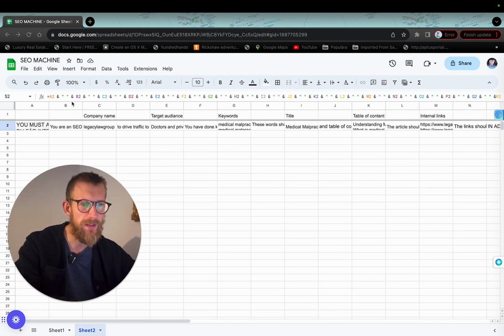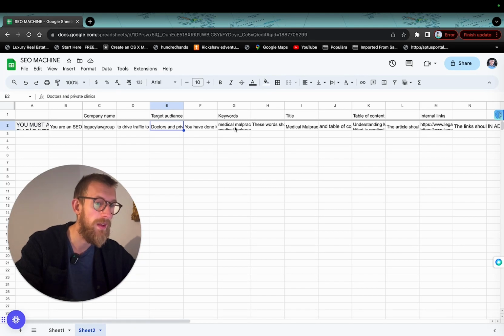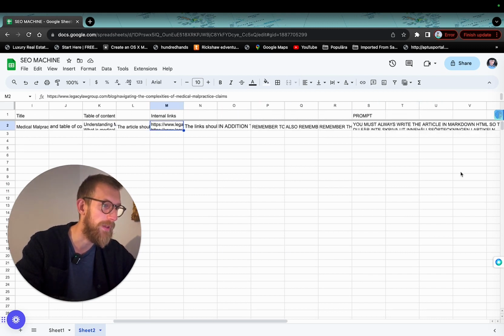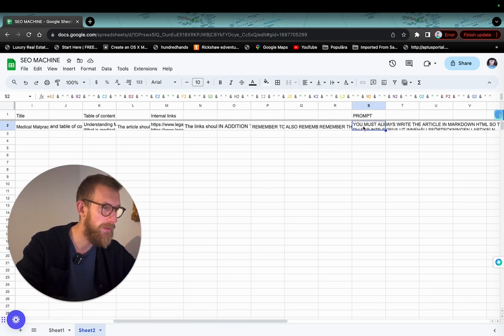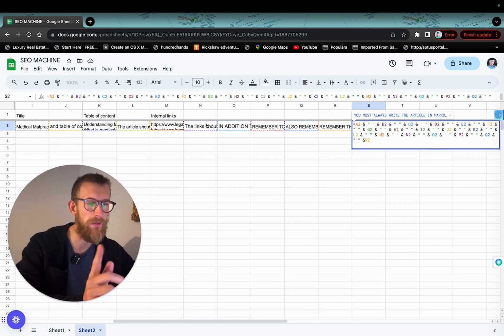So what this sheet does is that we have these cells with these placeholders like company name, we got the target audience, we have the keywords, title, table contents, and the internal links that we want to link to. And then we have the prompt here, and the prompt is basically just a formula that fuses together all the cells and creates a large prompt out of all of these ones.